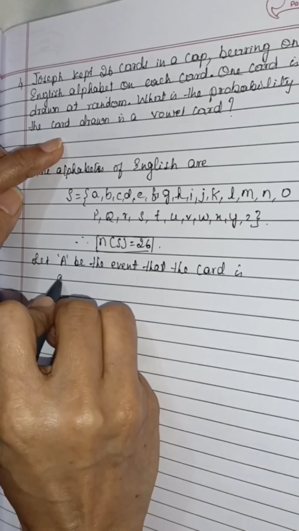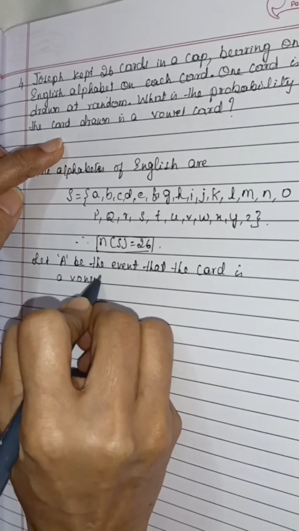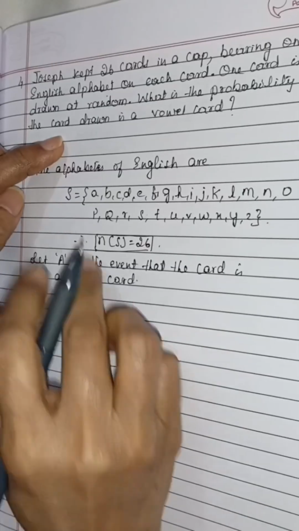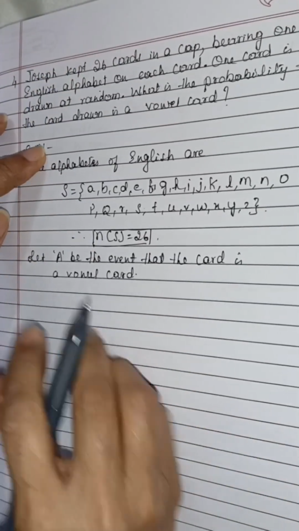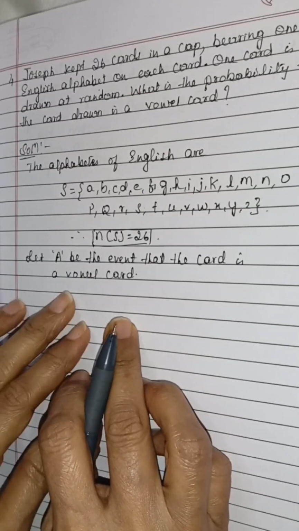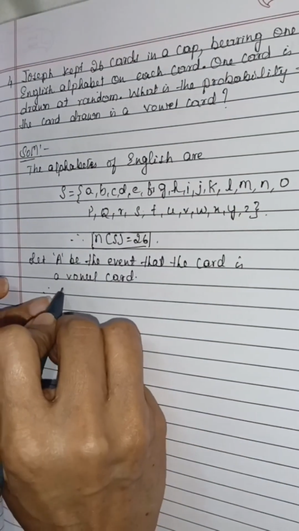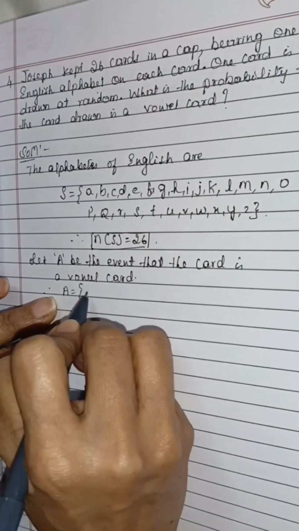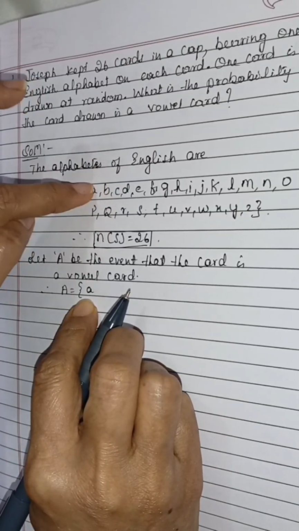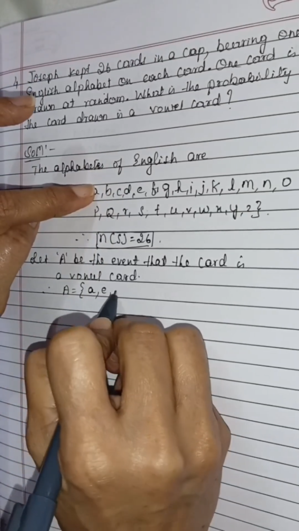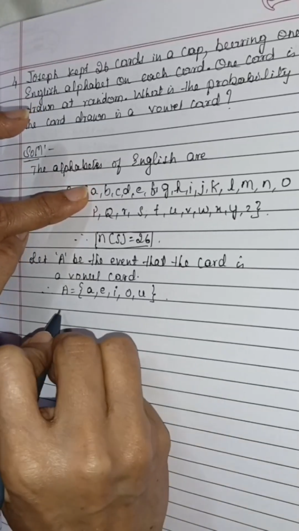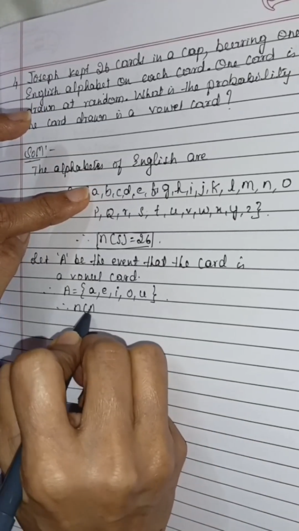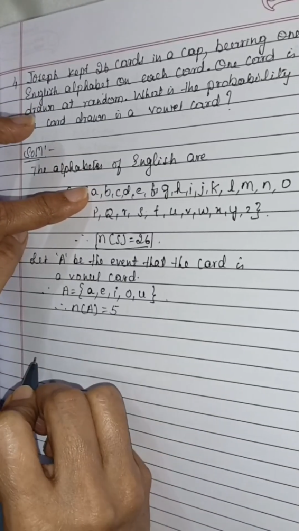Which are the vowels? A, E, I, O, U. This is a subset of the sample space. 1, 2, 3, 4, 5, only 5 vowels. Therefore N of A is 5.